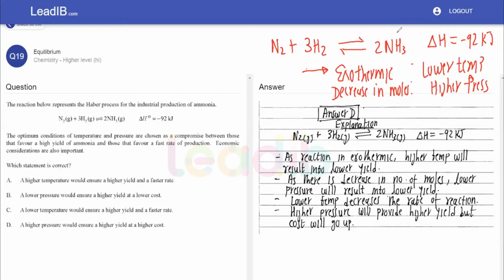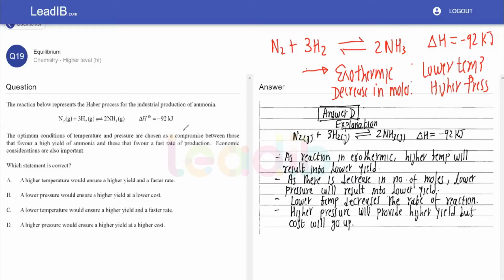Rate, it doesn't mean the quantity. Please understand there is a difference. Yield means how much is the quantity, and rate is at what rate it is getting produced. Okay, so that is what we are doing.